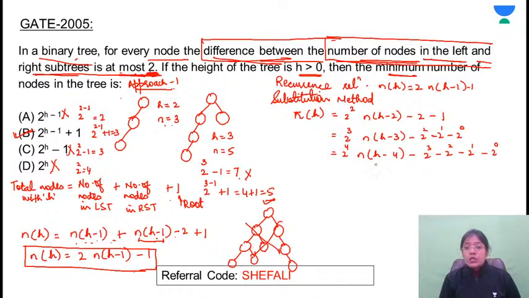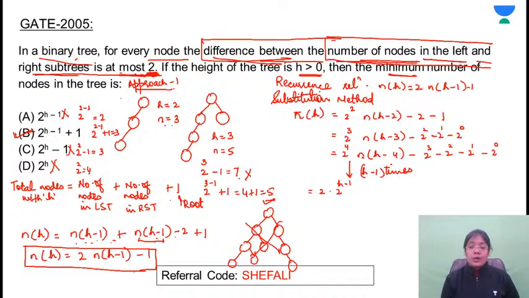Okay. So I'm solving this. So ultimately you got an idea that here you will be getting a GP series. So make this term equal to 1 because that will be the termination condition. So let's repeat this step for h minus 1 times. So this comes out to be 2 into 2 raised to power h minus 1.